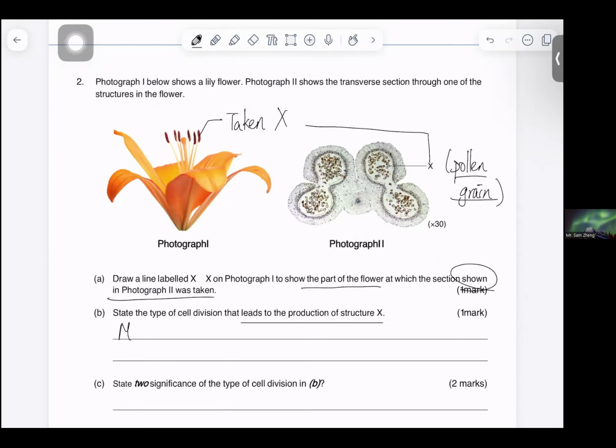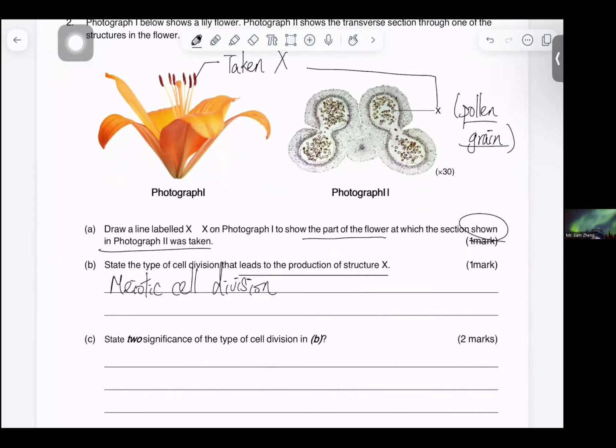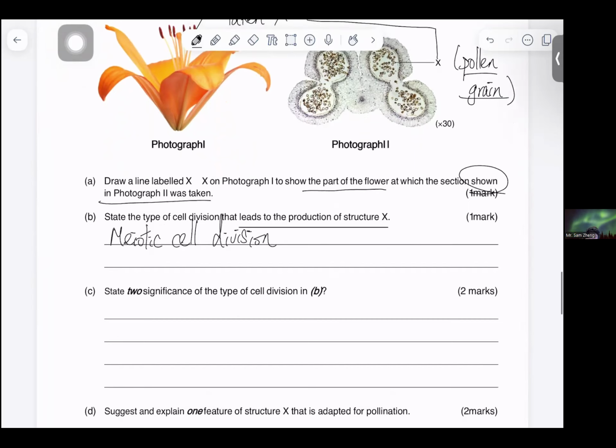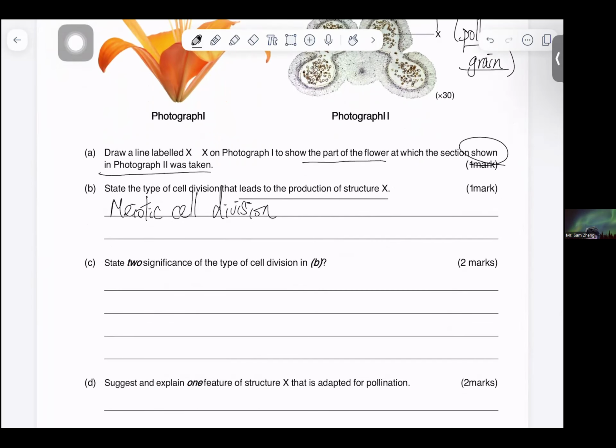So definitely the type of cell division would be meiotic cell division, but not meiosis, as I have mentioned that meiosis only refers to the nuclear division, but it does not involve other perspectives.